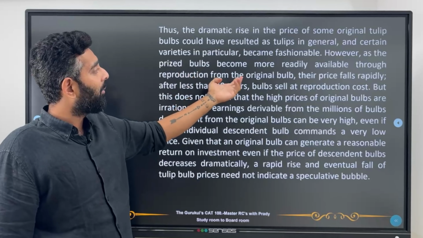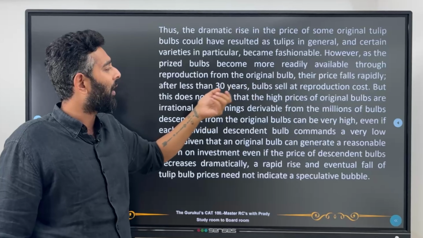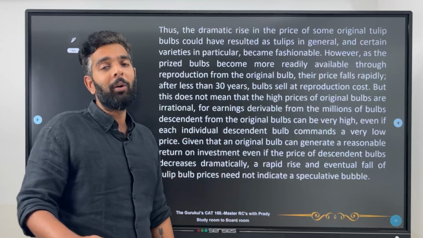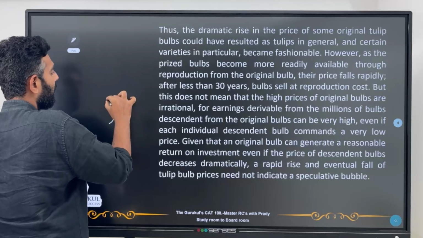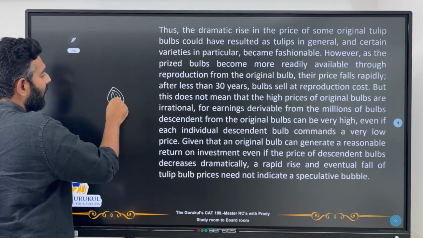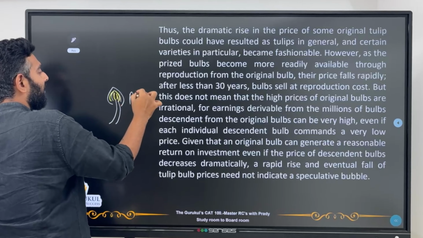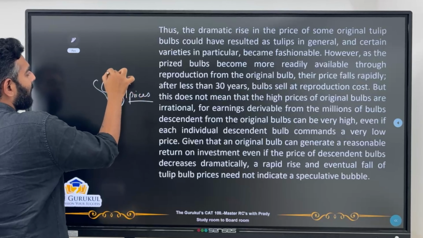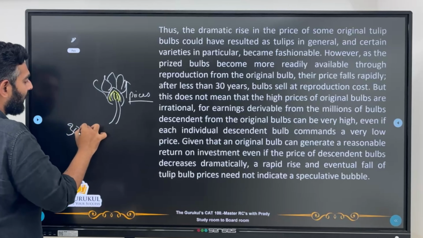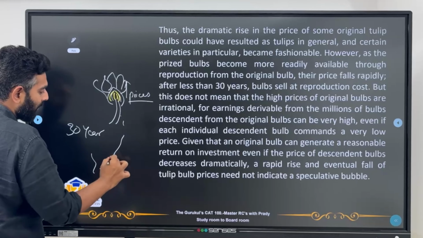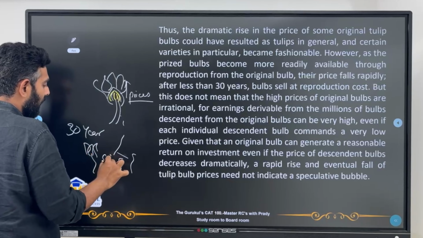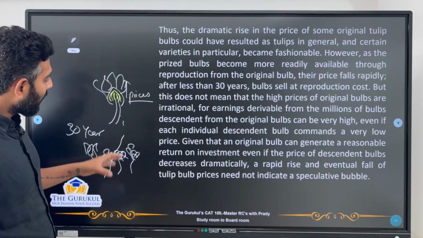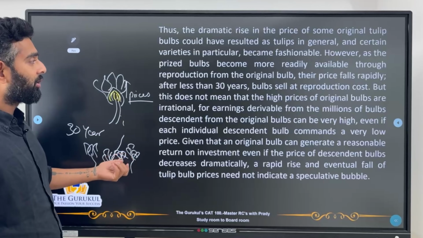However, as the prized bulbs became more readily available through reproduction from the original bulb, the price falls rapidly. After less than 30 years, bulbs sell at reproduction cost. So basically, first there was an original, new bulb, and no one had seen such a pretty bulb before. Because of that, the prices increased a lot. Let's say this is the bulb, a very exquisite bulb. But over the next 30 years, a lot of these kinds of bulbs started coming up, and it was a common thing. It was not rare anymore, because of which the prices fell. They're only paying the reproduction cost.